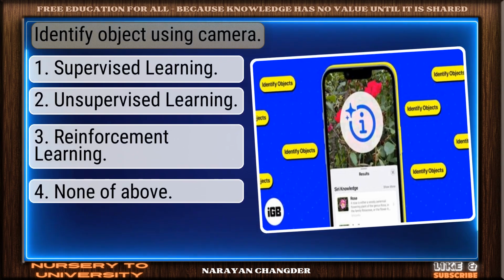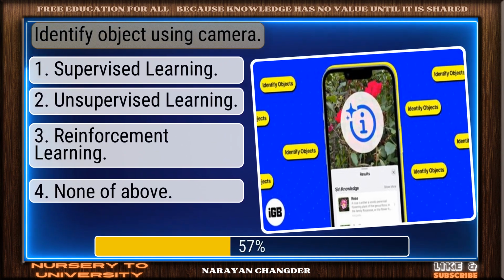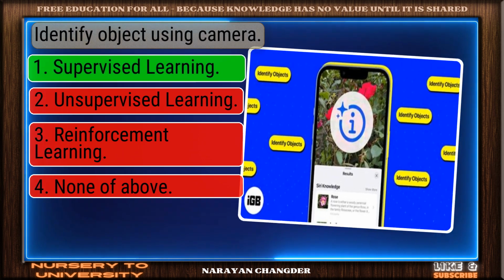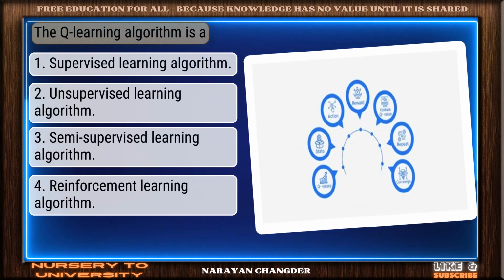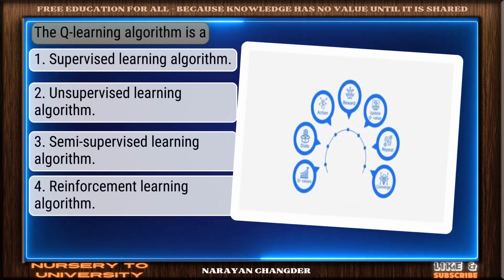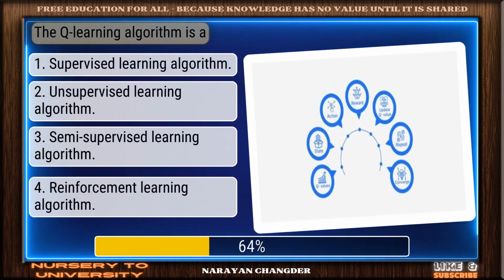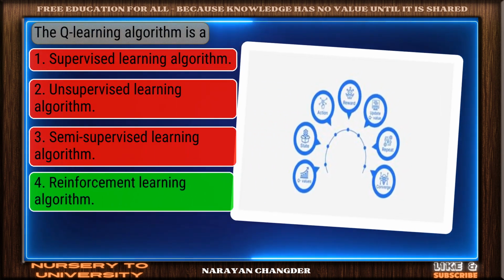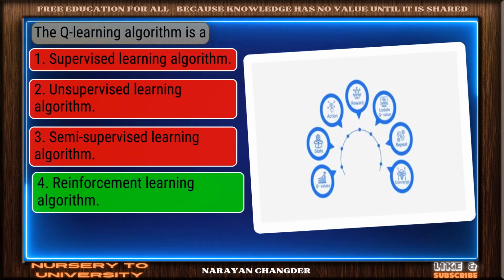Question number 57. Identify object using camera. Well picked. Supervised learning is the correct answer. Question number 58. The Q learning algorithm is a... Bravo. Reinforcement learning algorithm is the answer.